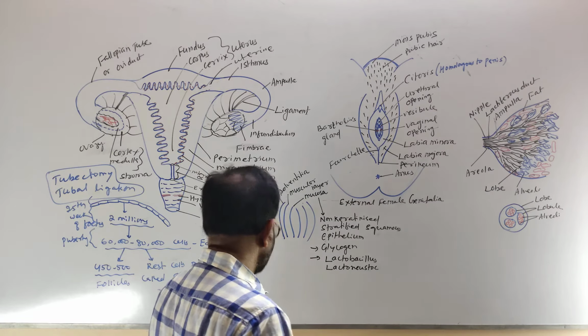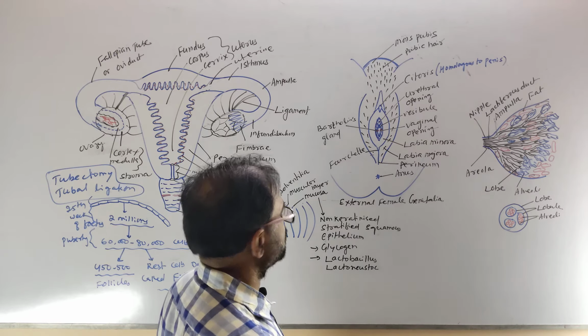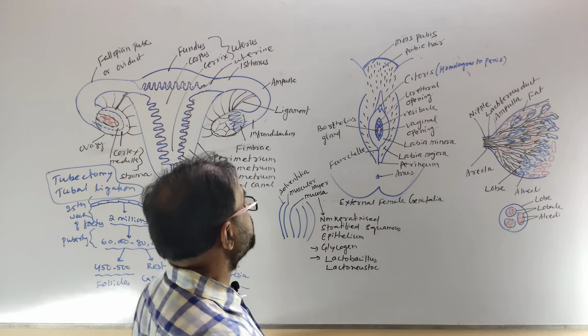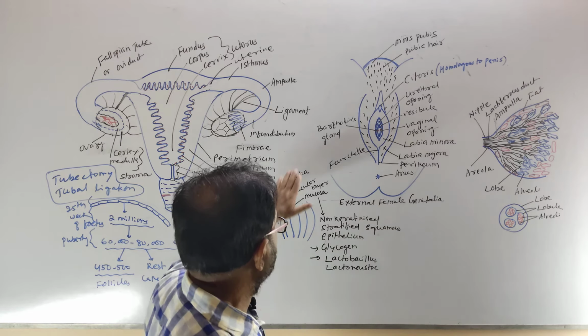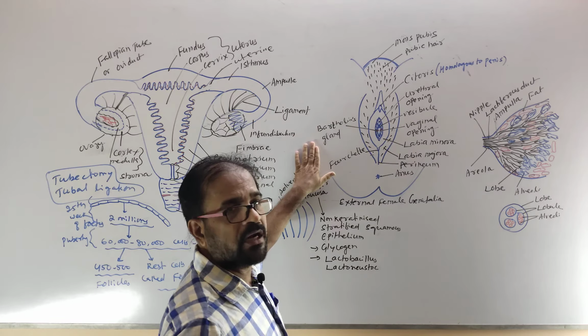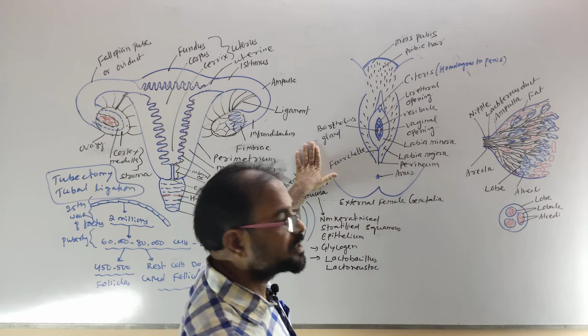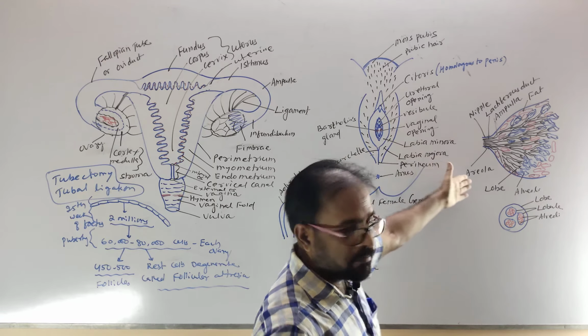Next, we will discuss the glands associated with the reproductive system. There are two glands associated with this system. The first is the Bartholin's gland or vestibular gland, which is similar to the Cowper's gland of the male, and the second is the mammary gland.